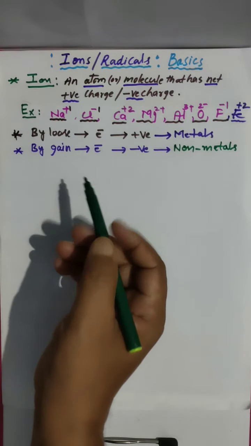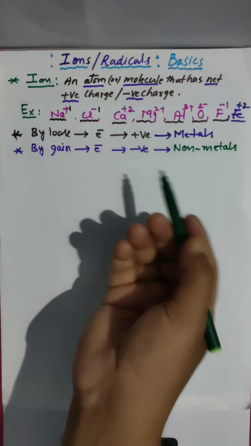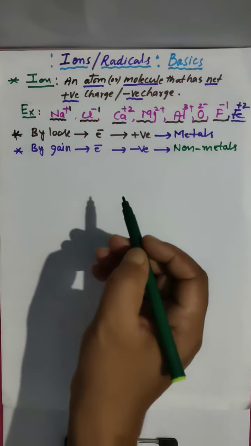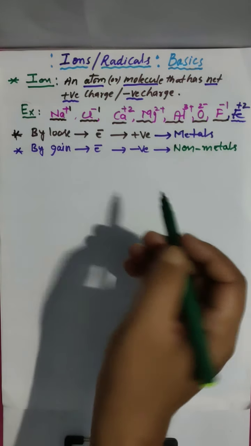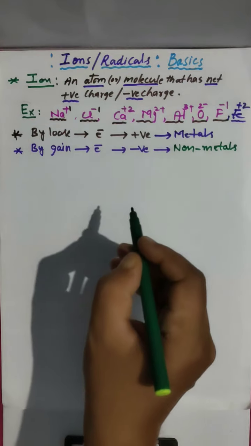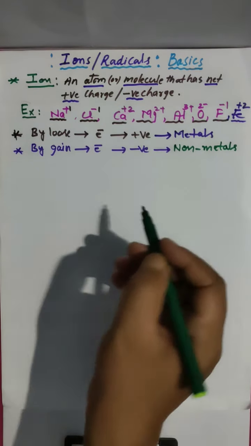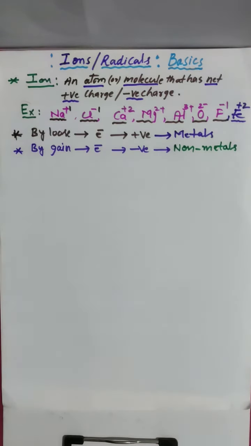If atom X donated 2 electrons, the net charge is plus 2. If a particular atom donated 3 electrons, net charge plus 3. If a particular atom gained 2 electrons, net charge is minus 2. 3 electrons gained, minus 3, like that.